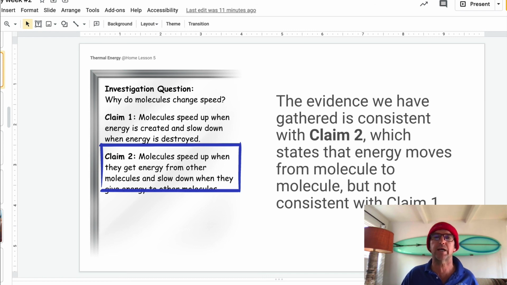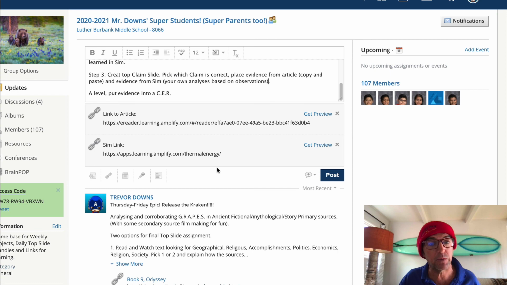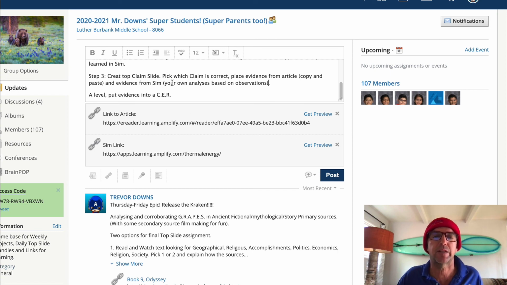So what's your final part of the lesson? A little bit big for a Monday, but we got to get it done. Create top claim slide. Pick which claim is correct. Place evidence from article, copy and paste, and evidence from sim, your own analysis based on observations. And that's all you have to do is just put the evidence in. Say what you saw in the sim, copy and paste one piece of evidence from the article, and you're done.